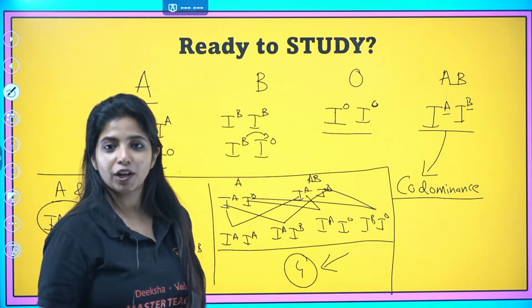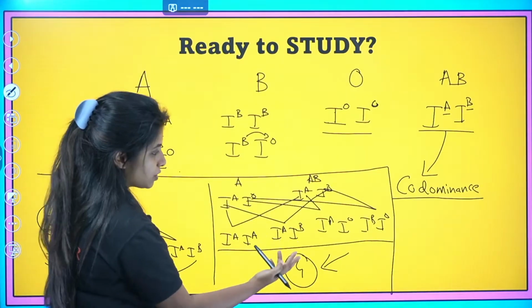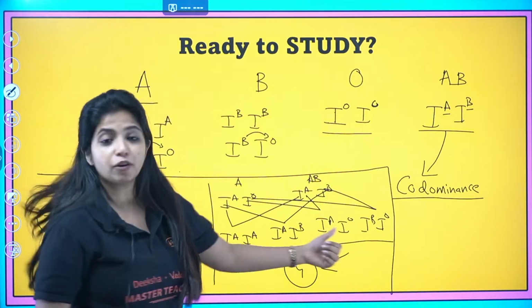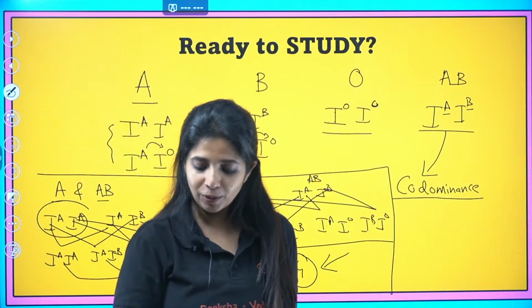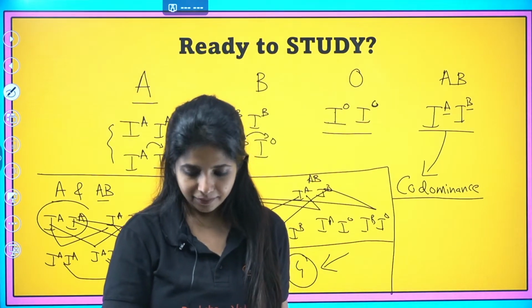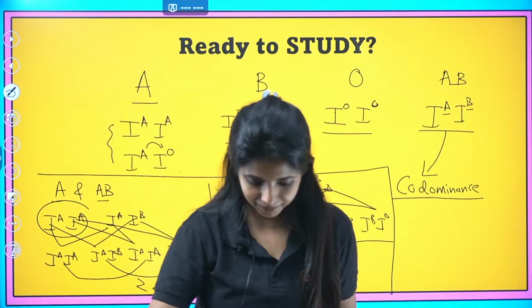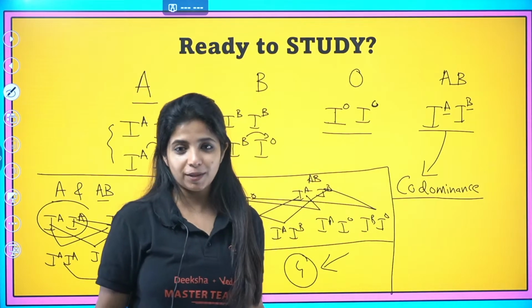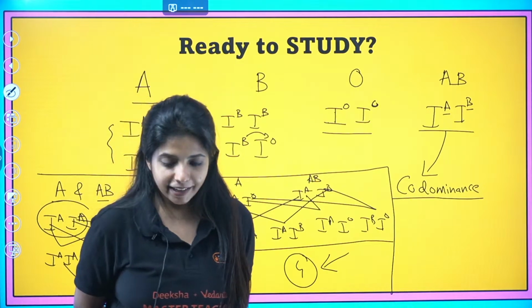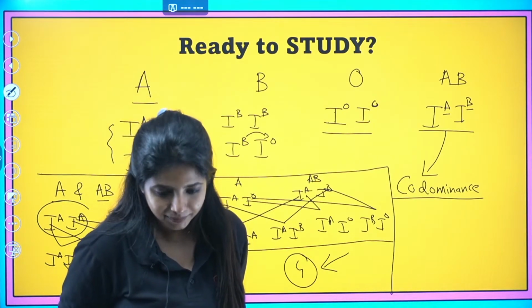And if you are asked how many phenotypes are possible? What are the number of phenotypes which are there? Come on, tell me that also. How many phenotypes are also possible? Let's talk about that over here. Number of phenotypes, some number of genotypes you saw. Let's talk about the number of phenotypes as well.